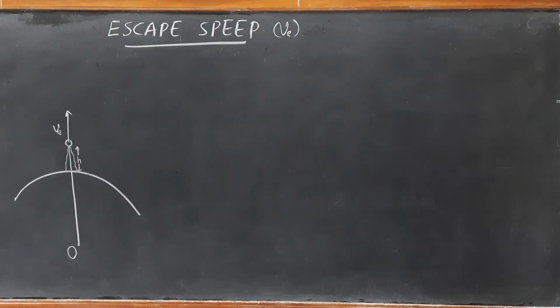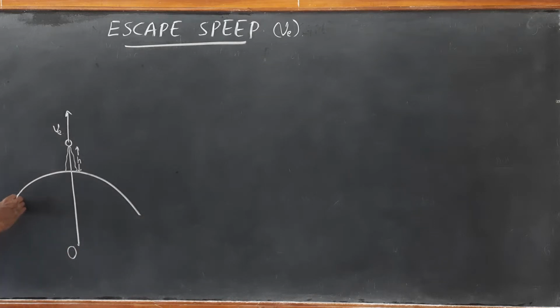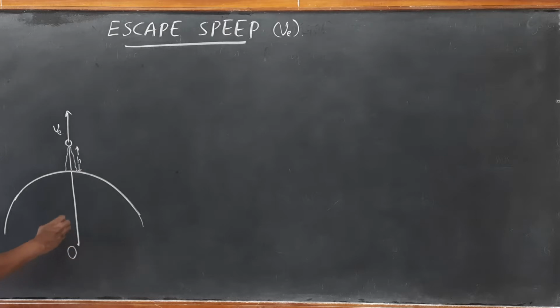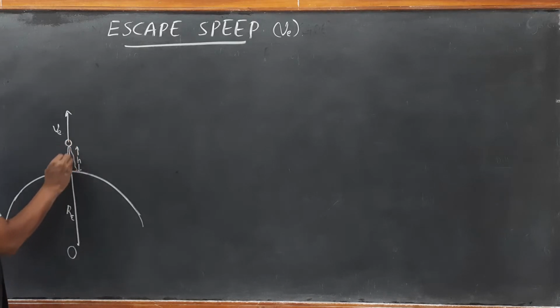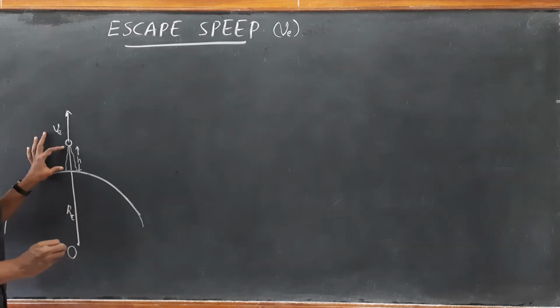Just refer to this diagram. Suppose this is the surface of the earth, and this is the center of the earth, and from here to the surface is the radius of the earth. Suppose the ball is taken on top of a mountain of height h from the surface of the earth.